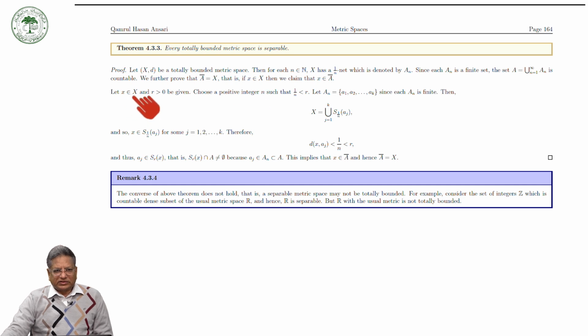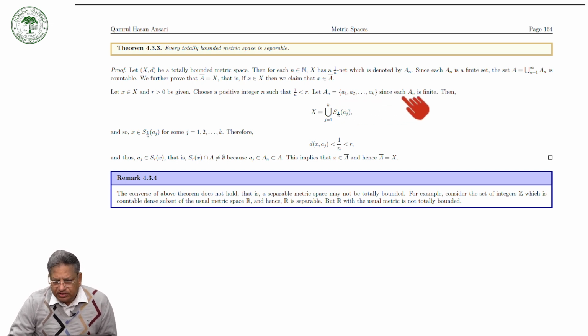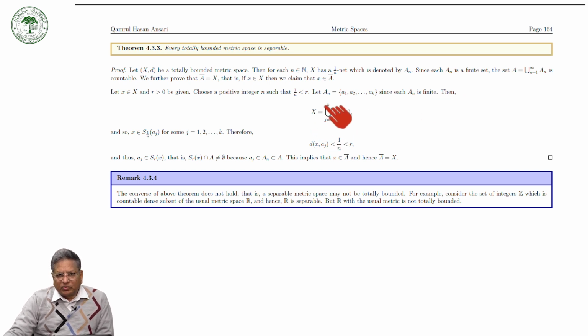Let x be in X and r greater than 0 be given. Choose a positive integer n such that 1 over n is less than r. Let An consist of a1, a2, ..., ak. Since An is finite, X is the union over j from 1 to k of the open spheres with center aj and radius 1 over n. So x lies in the open sphere with center aj and radius 1 over n for some j, and therefore d(x, aj) is less than 1 over n, which is less than r.